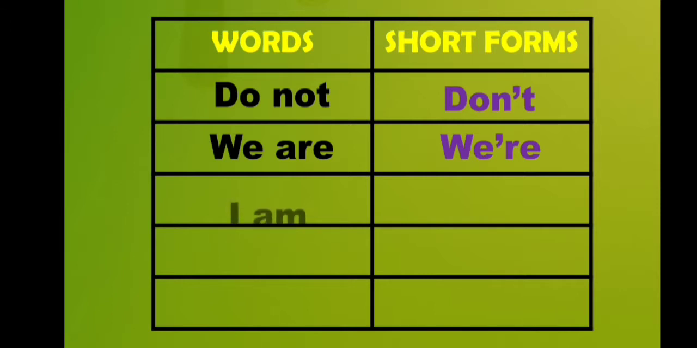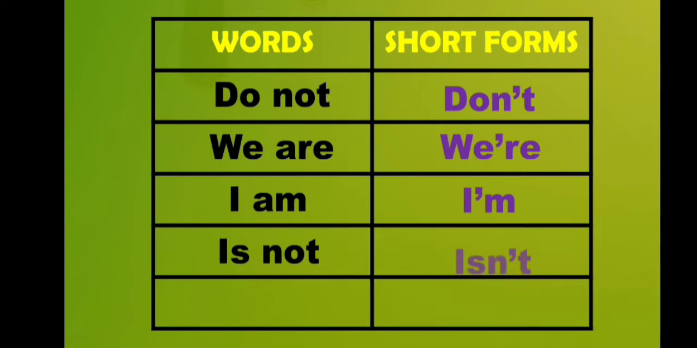The next word is "I am", and in this short form you can skip the A and put an apostrophe in its place, so the final short form of "I am" is "I'm": I, then an apostrophe, and then M. The next word is "is not", and the short form of "is not" is "isn't". How will you write it? You will write I-S, and then an apostrophe, then T.